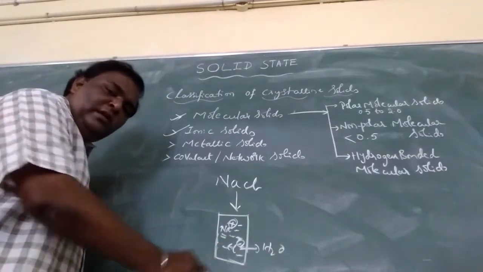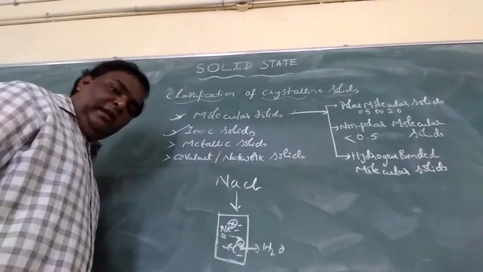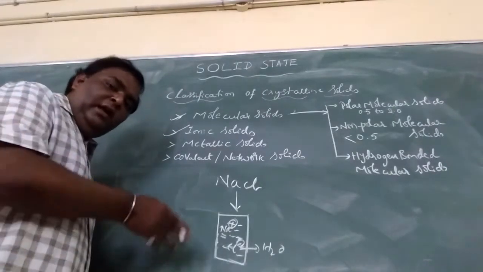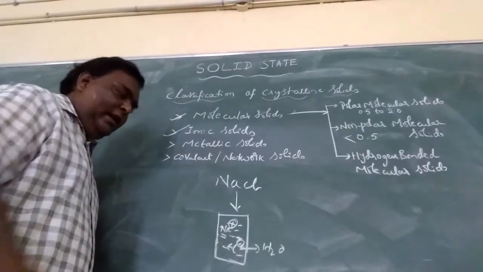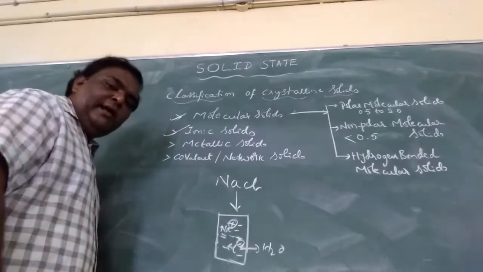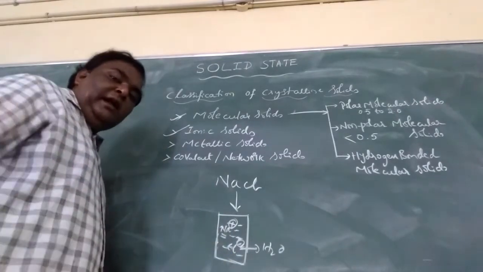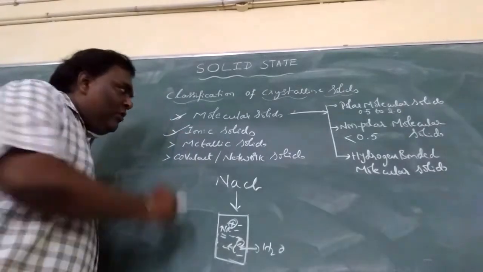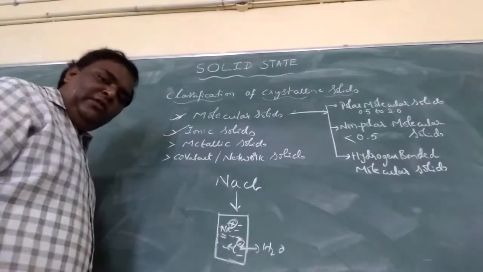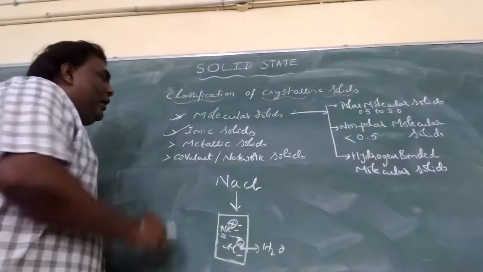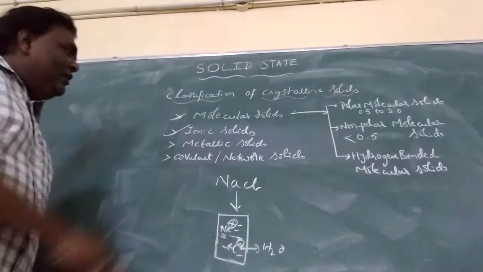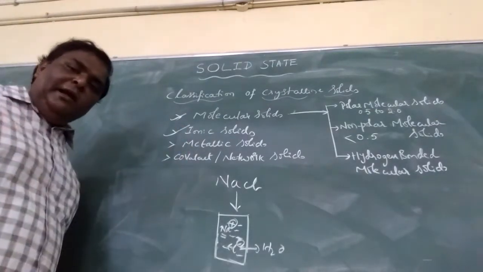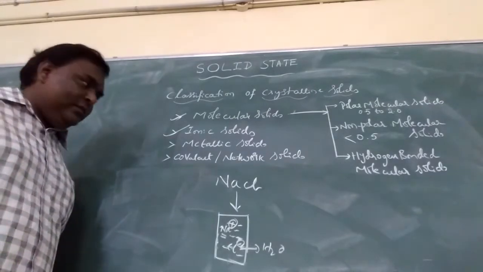In such cases, they conduct electricity. In the solid state, they act as insulators, and in the liquid state, they get separated as ions and conduct electricity. This is the case of ionic solids. These solids are hard and brittle in nature. Understood? And these ionic solids have high melting points and boiling points.